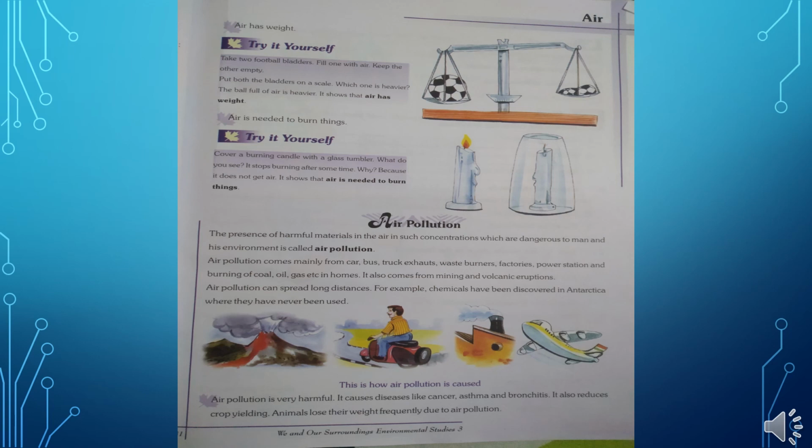Okay. Now after that, it also reduces crop yielding. Crop yielding means it also reduces the farming or the crop production, because crops need a good quality of air and water. So it reduces the crop production also.